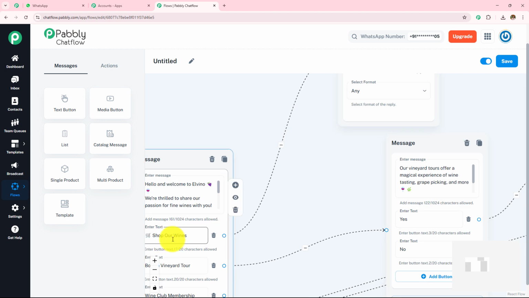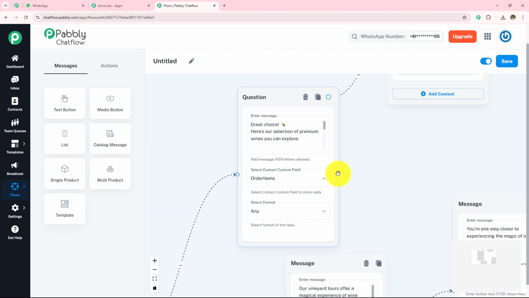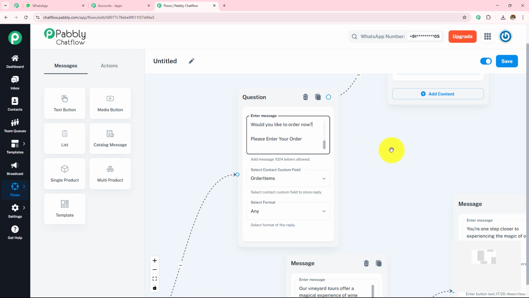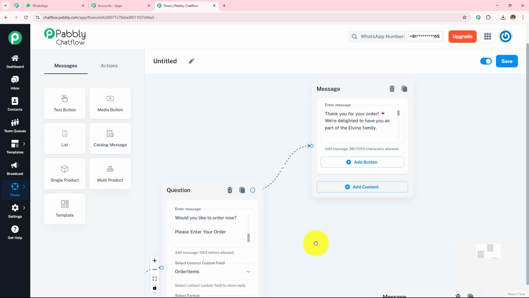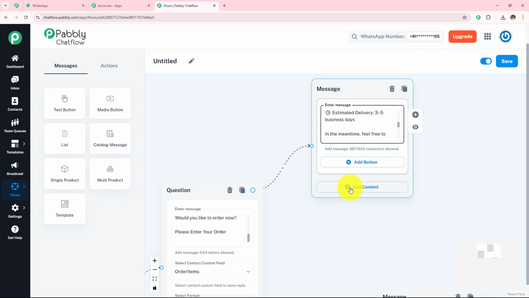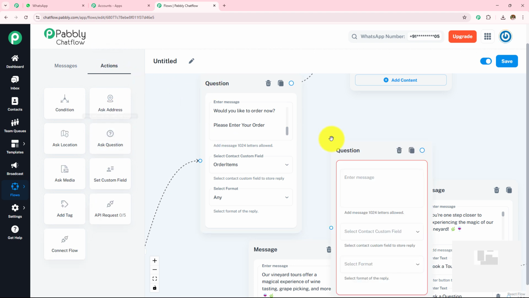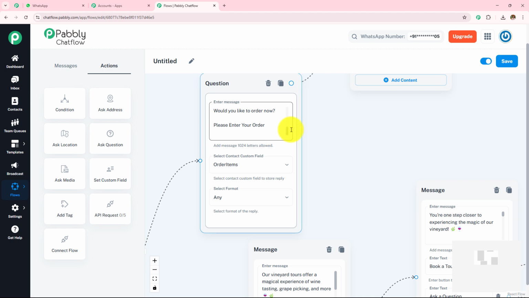Now here the first one was shop our wine. So I have created this message, great choice, and then I have entered the list of the wines which I provide, and then I have asked them to enter their order. When they're going to enter the order, I'm going to send them this message. Now here in this question, you can see that I have not selected the text plus button content type. I have simply dragged and dropped this question button, and then I have entered the question in which I have provided the list of wines which I provide.